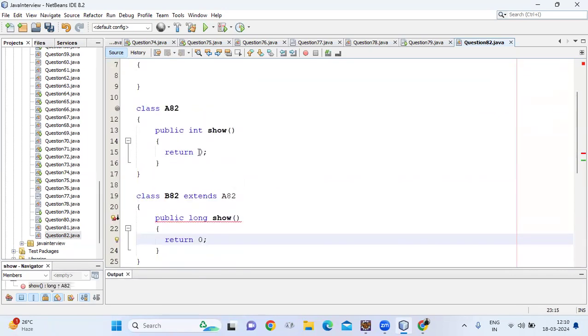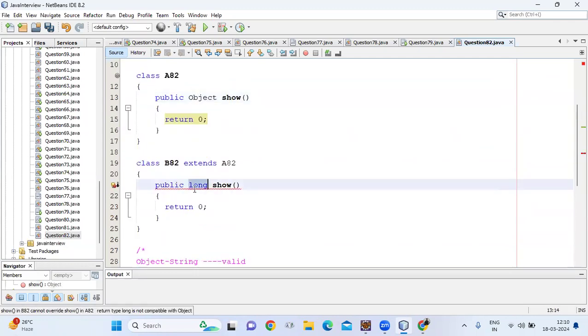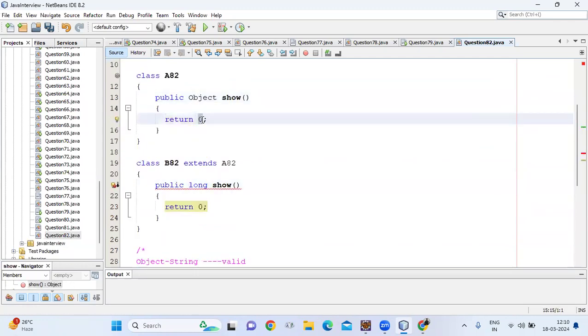Got it? Or for example, Object, where returning 0 or even null is compatible. With the Integer class, not int, 0 or null is also compatible.